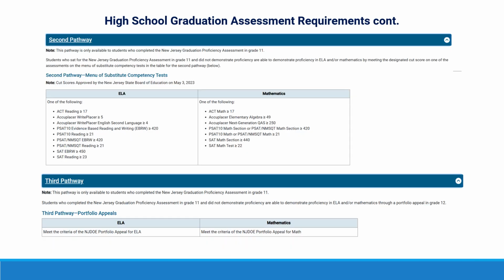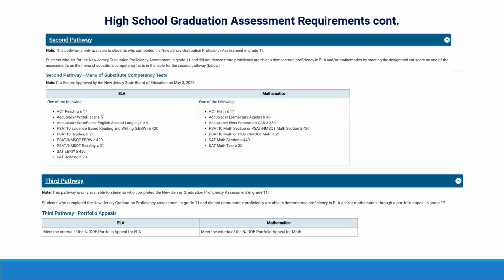This page shows the second and third pathways. Notice the second pathways include the PSATs, SATs, ACTs, and the AccuPlacer. Some of these tests will be given in school, some of them are on the weekend, on Saturdays, and at your cost. But these are the cut scores for all of the Pathway 2 tests that can be used to pass either your English or math graduation test.